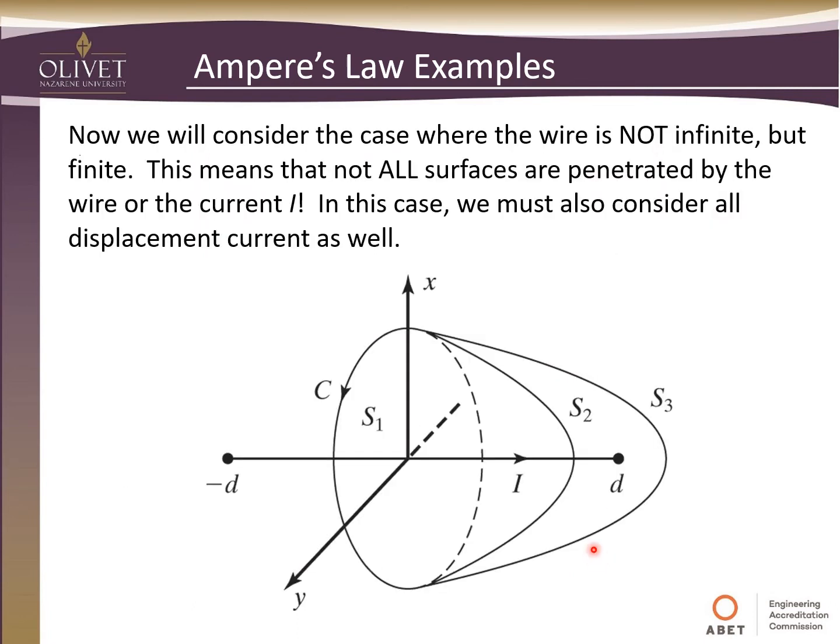So what if we don't have an infinitely long wire? Now let's take into consideration the case where the wire is not infinite but finite. This means that not all surfaces are penetrated by the wire or the current I. Now, don't ask me exactly how you do this, but for this special case, kind of a thought exercise, we must also consider the displacement current. Before, we only had to worry about the actual current. Now we've got to take into account displacement current.